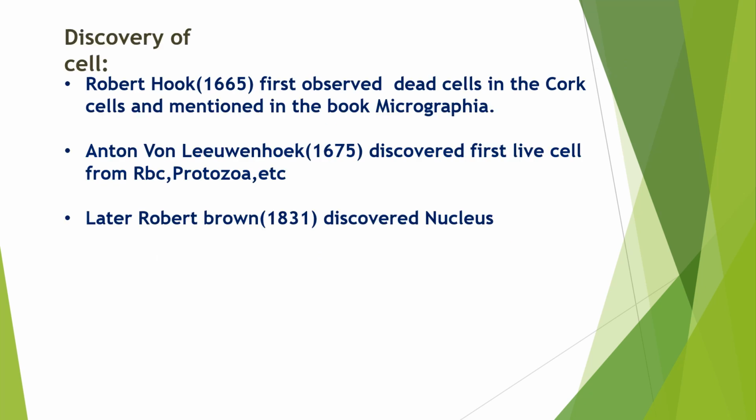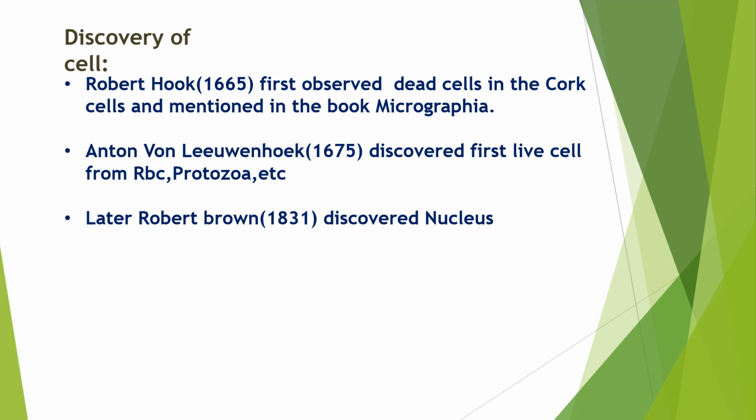So, friends, now let's understand how the cell was discovered, how the cell came into limelight. In the year 1665, a scientist named Robert Hooke observed different types of cork cells under the microscope. Actually, he observed honeycomb-like structures under the microscope, and he named those structures as cells. And he mentioned all those details in his book called Micrographia.